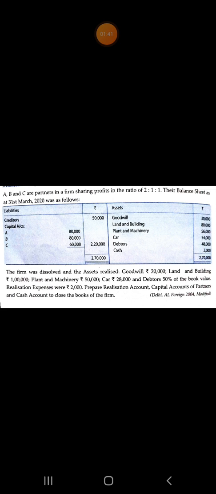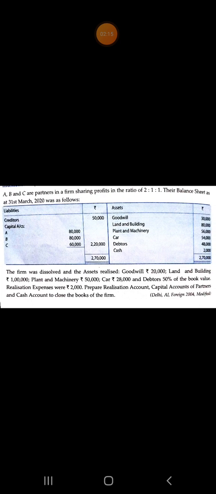Liabilities: creditors and capitals. Creditors 50,000, capitals 80,000, 80,000 and 60,000. First, creditors. It is an external liability. So transfer creditors to the credit side of realization account. Realization account, credit side, first item 50,000. That is the creditors transferred from balance sheet.